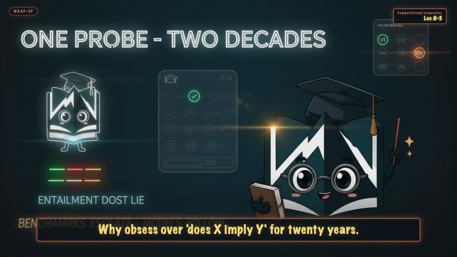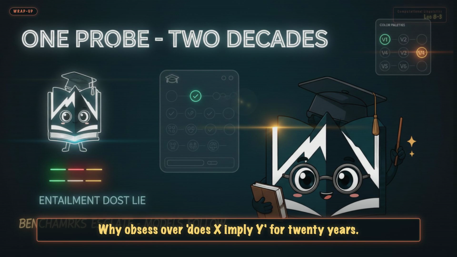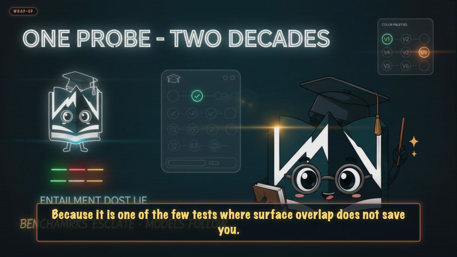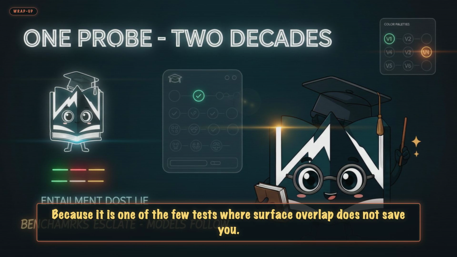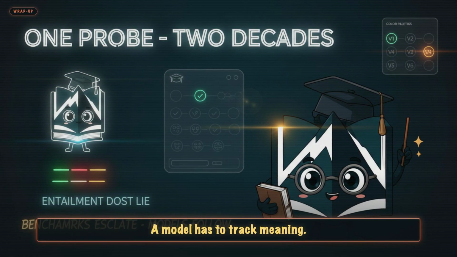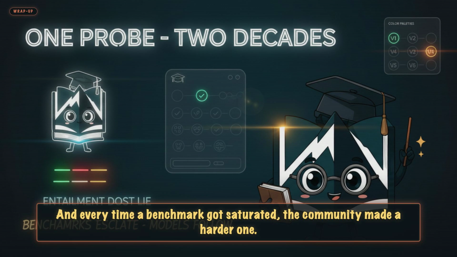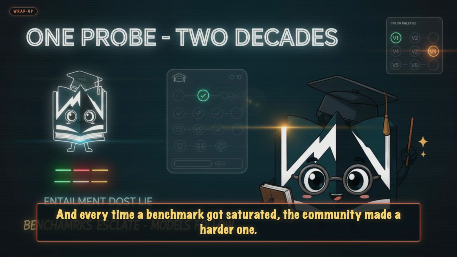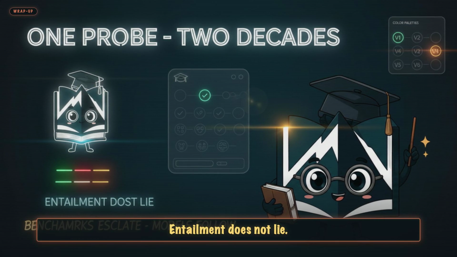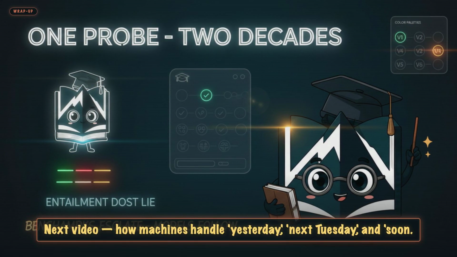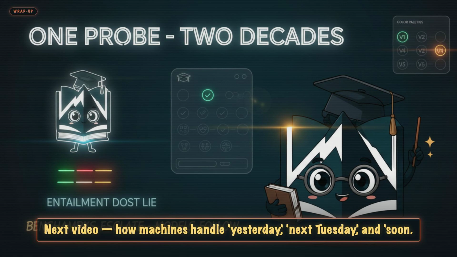Back to the puzzle. Why obsess over "does X imply Y" for 20 years? Because it is one of the few tests where surface overlap does not save you. A model has to track meaning. And every time a benchmark got saturated, the community made a harder one. Entailment does not lie.